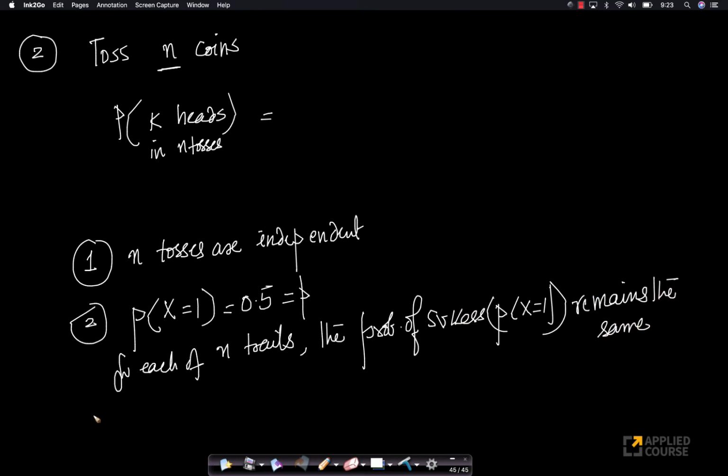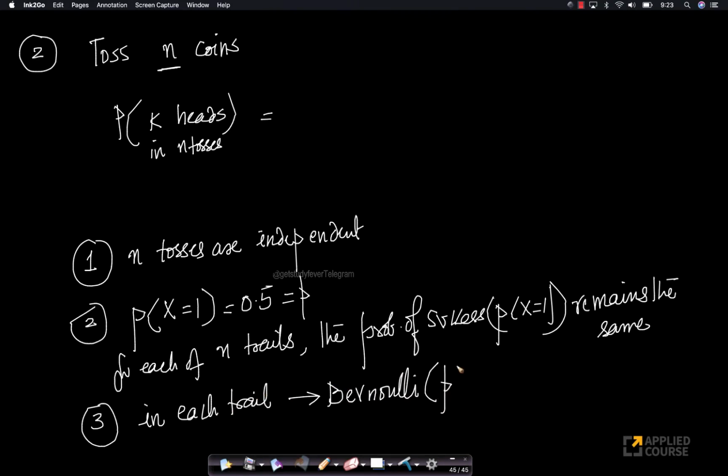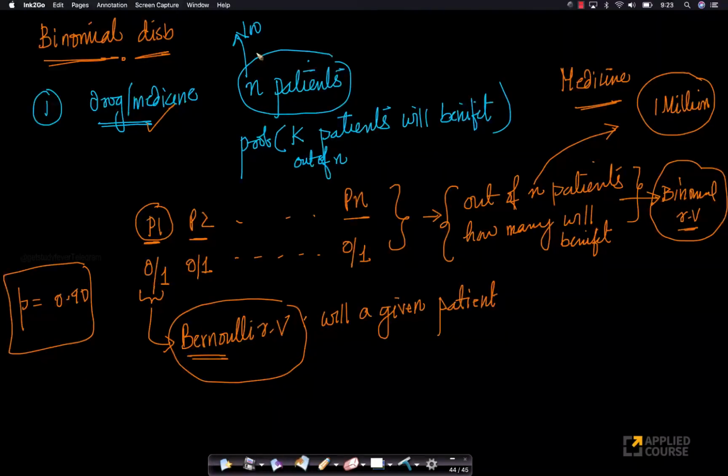Number 3, each trial you can consider as a Bernoulli random variable with some value p. Now, if a real world phenomenon satisfies these 3 things, which means the n trials or tosses are independent, the probability of success for each of the n trials remains the same, and each trial follows a Bernoulli distribution.